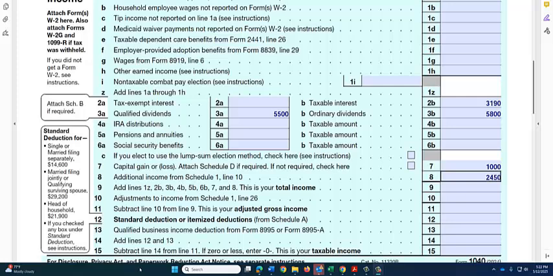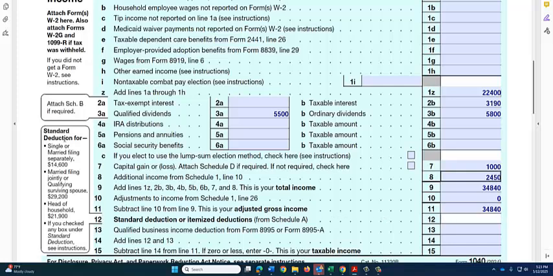So now we'll complete page 1 of the 1040. We need to bring down the $22,400 in earned income down to 1Z. And now to get the total income, we'll add lines from 1Z to 8. And that will give us $34,840 in total income. We had no adjustments to income from Schedule 1. So the adjusted gross income is $34,840.